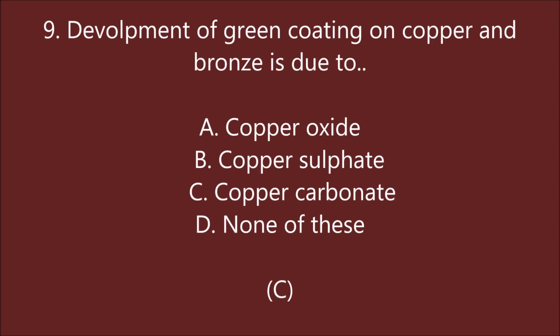Development of green coating on copper and bronze is due to copper oxide, copper sulfate, copper carbonate, none of these. C is the right answer, that means copper carbonate. Its chemical formula is CuCO3. Next question.